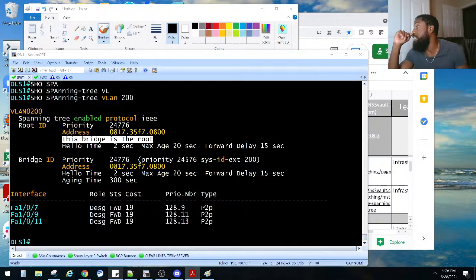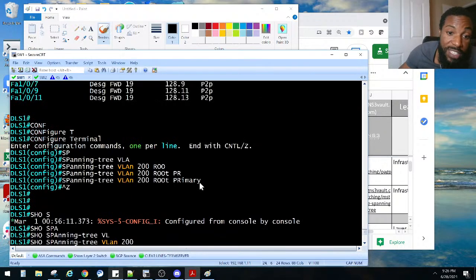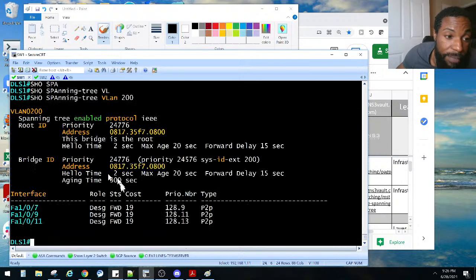Task 3, he also said, ensure that switch DLS2 is also automatically elected backup root bridge for both VLANs. So we also need to make him the backup root bridge. Interesting. So we set him up as the primary root bridge. We also may want to make him the backup root bridge. So pretty much the same thing, but you're going to put secondary, right?